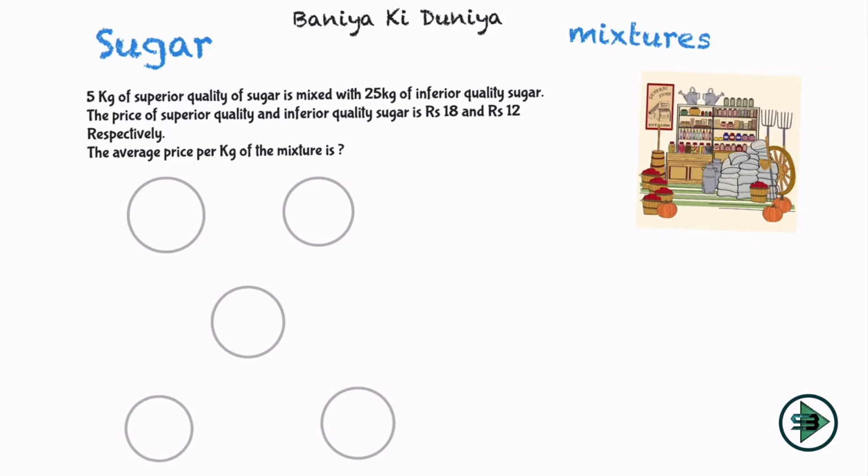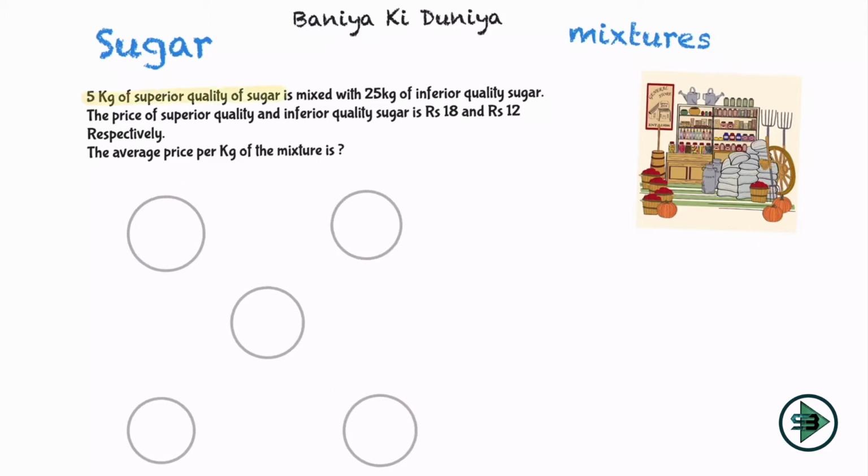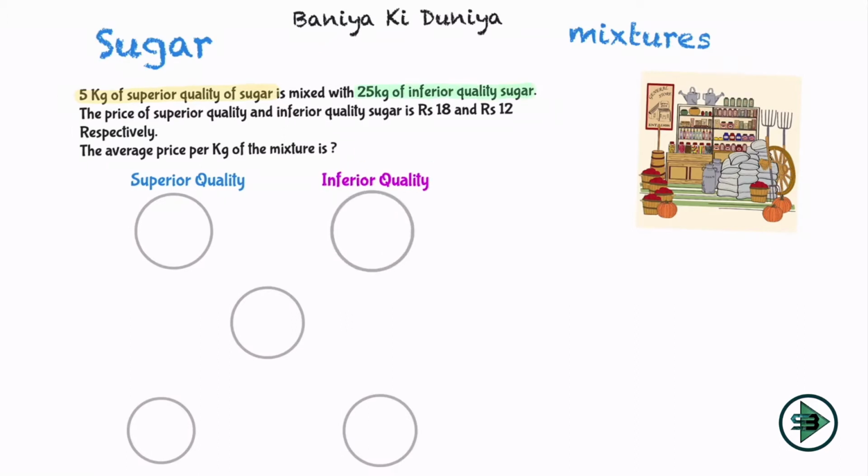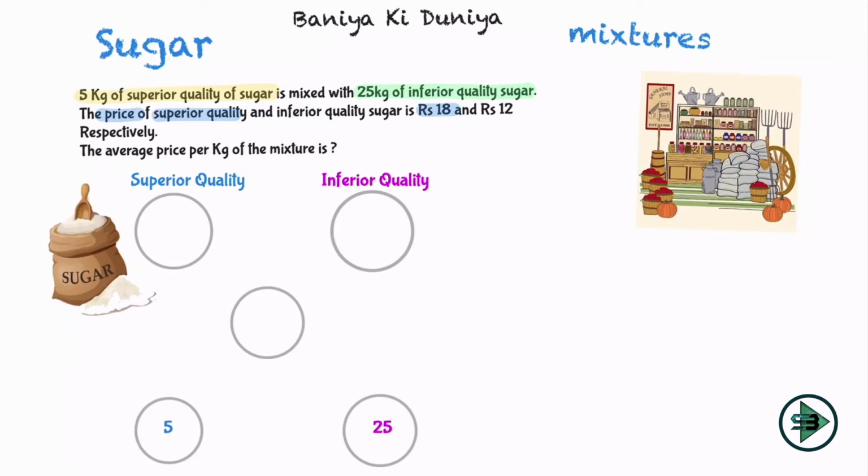So I'll start by drawing my 5 circles of mixtures as I always do. I'll put them in the X shape and I'll try and fit the numbers which are being given to us. So I have 4 numbers. Where will I put which number is the question. One circle I'll represent as superior quality, one circle I'll represent as inferior quality. What is given to me? 5 kg. So 5 I'll put just below superior and 25 I'll put just below inferior, because that is my ratio of superior and inferior quality sugar that I had taken. Superior quality sugar, the price is given to me as rupees 18 per kg. And inferior quality sugar, the price is given to me as rupees 12 per kg. So I'll put that as it is given to me.